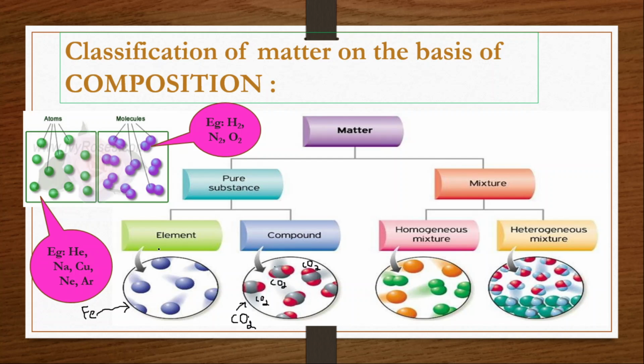Here all of them are made up of only one kind of particle. Clear? That one kind of particle may be in the form of an atom or it may be in the form of a molecule. Here it is made up of two or more different kinds of particles, but in a definite proportion by mass. So this is what element and compound are. Clear? Element and compound. Homogeneous mixture and heterogeneous mixture we shall see.